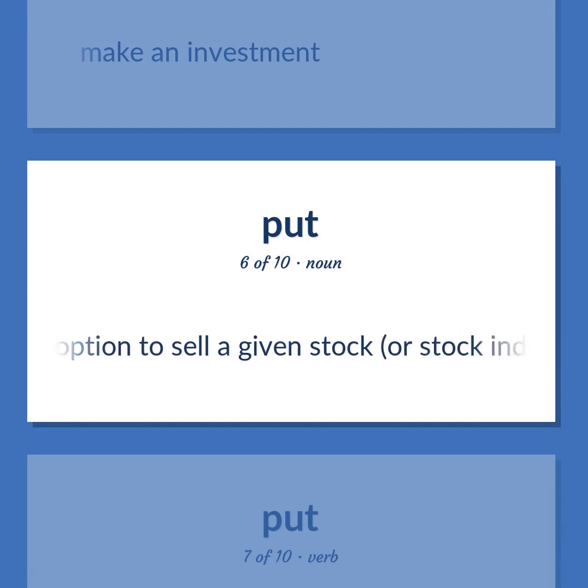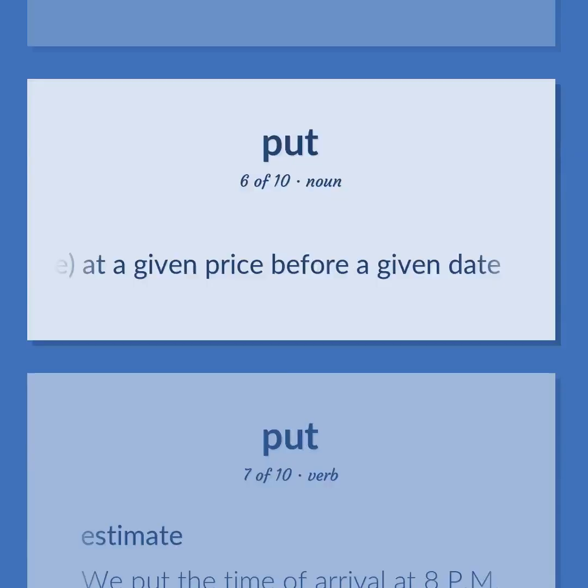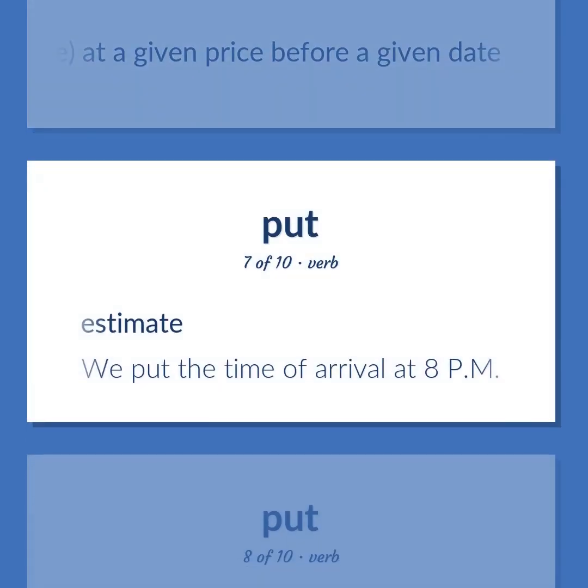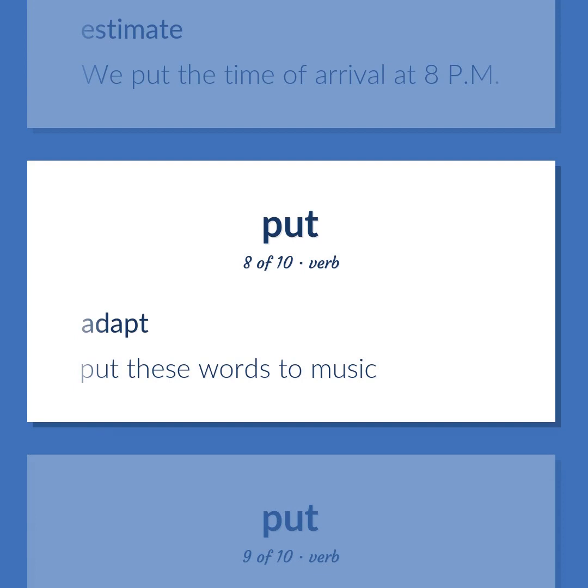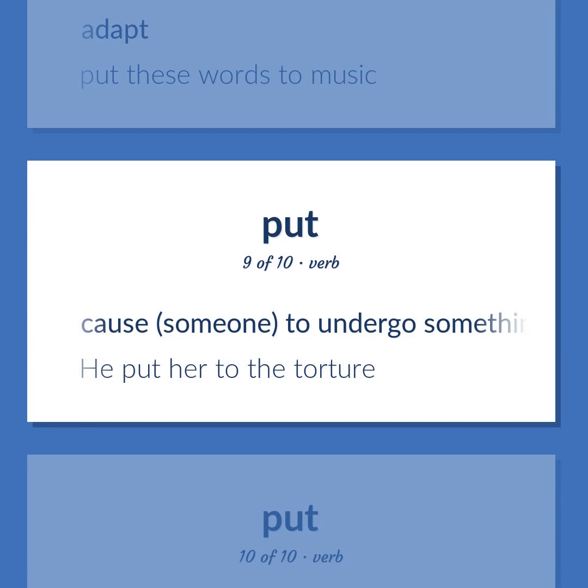The option to sell a given stock, or stock index or commodity future, at a given price before a given date. Estimate. We put the time of arrival at 8 p.m. Adapt. Put these words to music. Cause someone to undergo something. He put her to the torture.